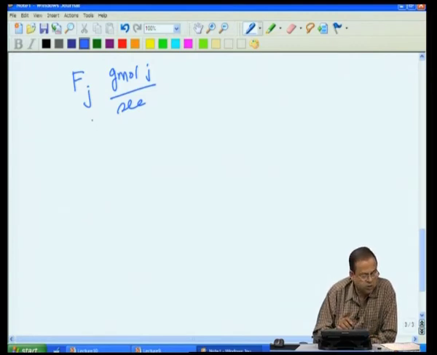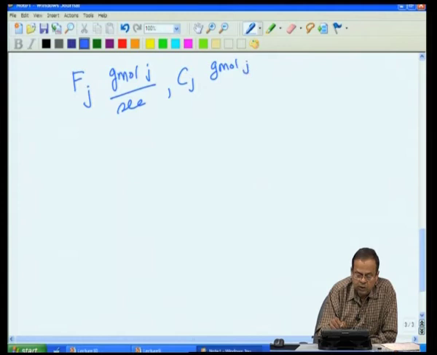So, Fj is the molar flow rate, Cj is the concentration, gram mole of J per meter cube, let us say. The units, whether they are in decimeter cube or meter cube or centimeter cube, is left to you. Nj, number of moles, so just gram mole.